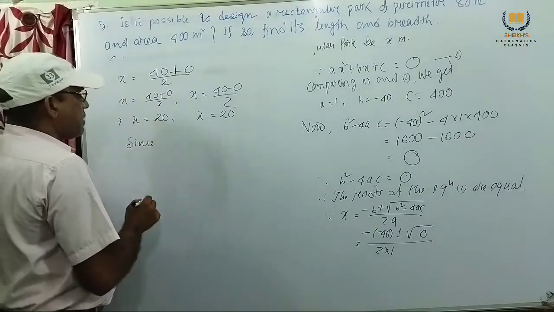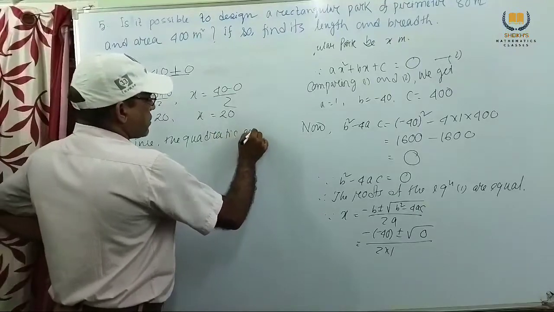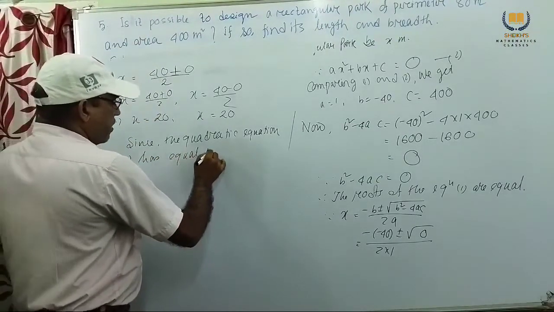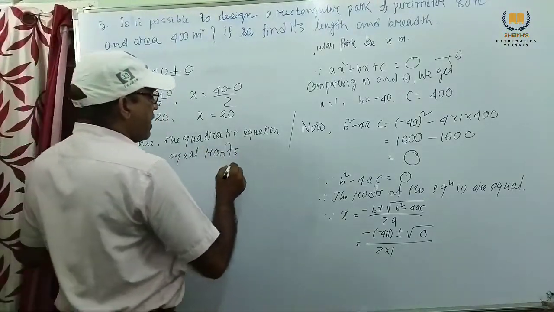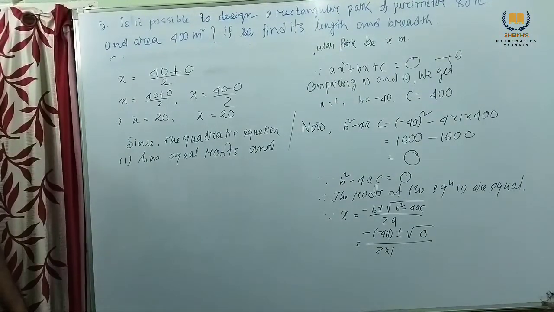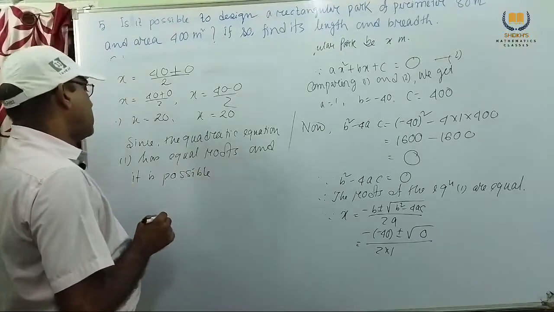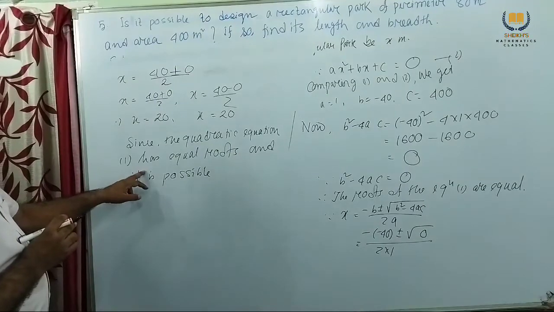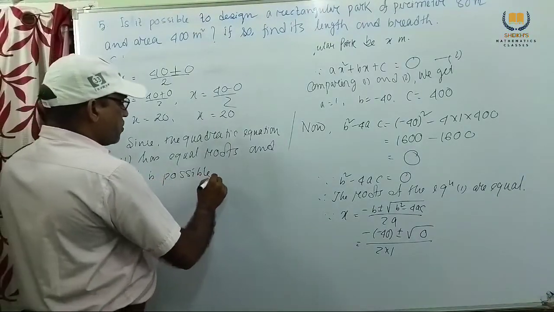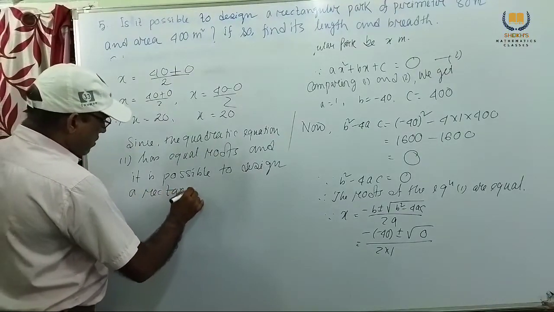Since the quadratic equation 1 has equal roots, it is possible to design a rectangular park.